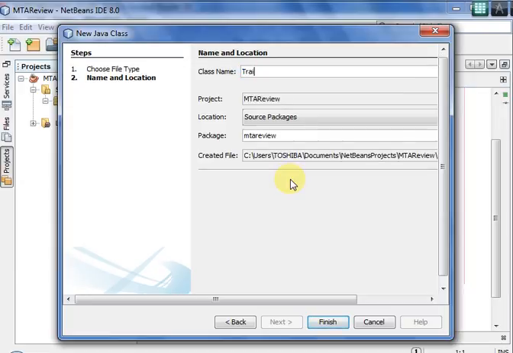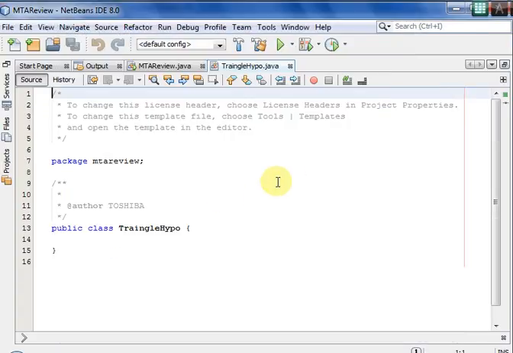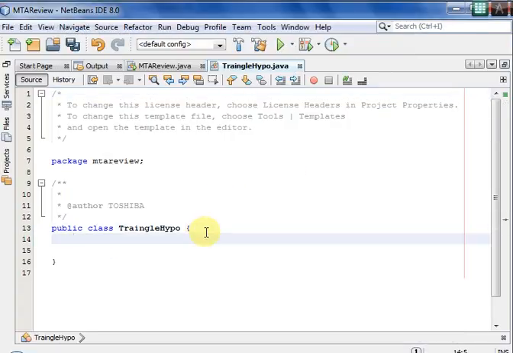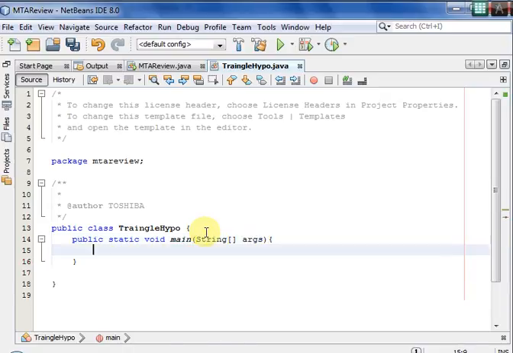This is about a triangle, hypo. You need to write the class name, and you need to write the main method, public static void main of String args, and then we should have a scanner class.